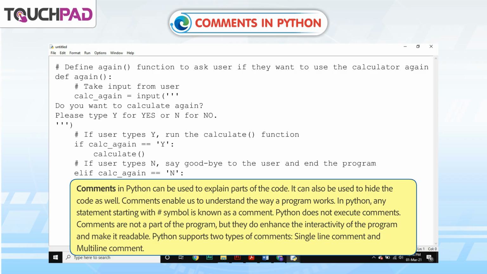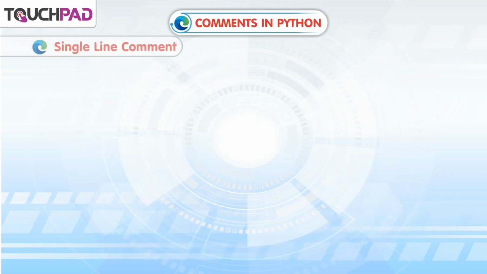In Python, any statement starting with the hashtag symbol is known as a comment. Python does not execute comments. Comments are not a part of the program, but they do enhance the interactivity of the program and make it readable. Python supports two types of comments: single-line comment and multi-line comment.